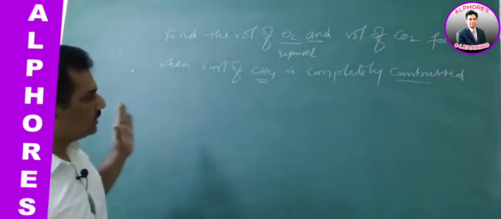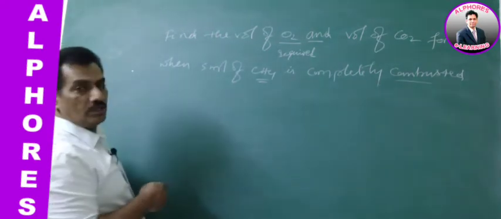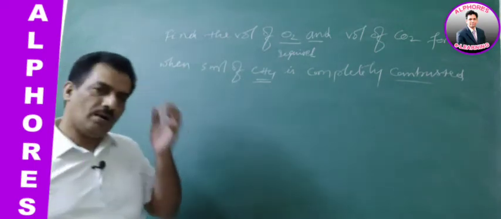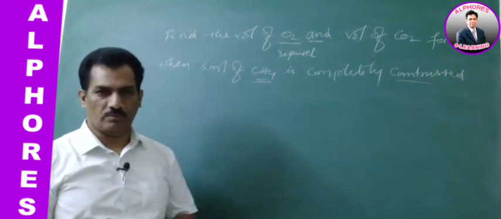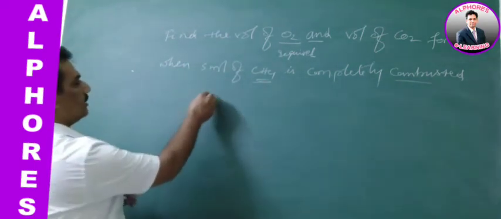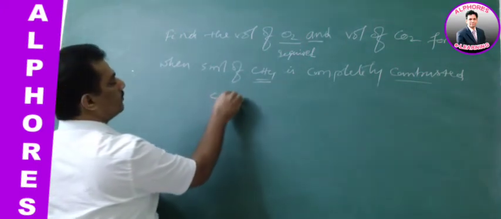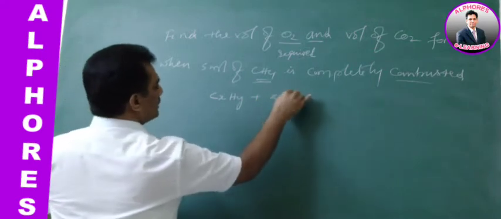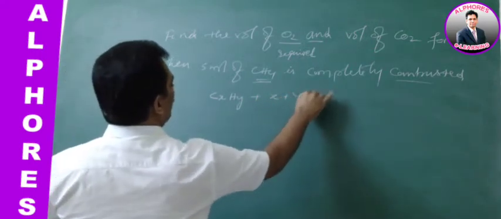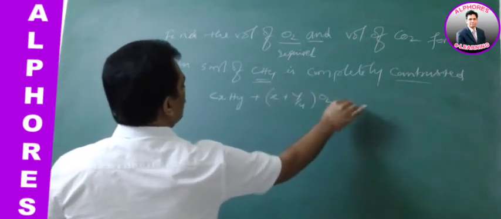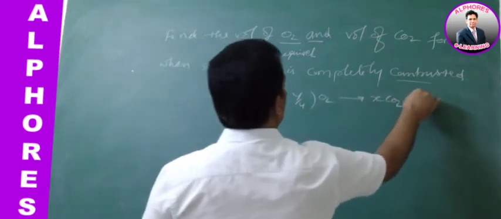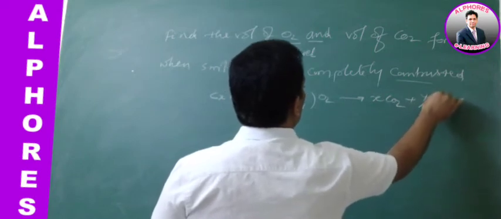Clear? Now first let us write the eudiometric equation related to hydrocarbons, which have only carbon and hydrogen in the molecule. It is CxHy plus (x plus y by 4) O2 giving x CO2 plus y by 2 H2O.